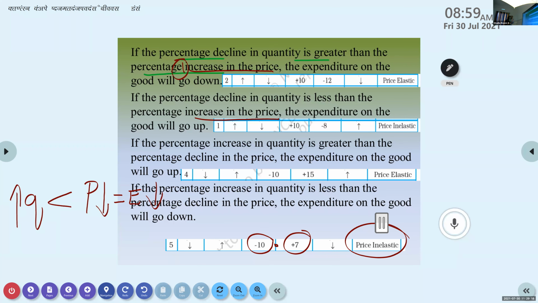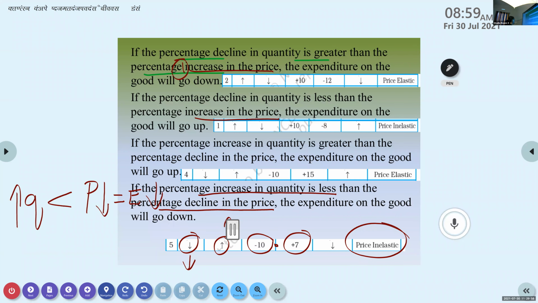Okay. So here what we are telling, if the percentage increase in the quantity is less than the percentage decline in the price, what will happen to the expenditure? The expenditure will go down. So this example shows decline in price and increase in quantity demanded. There is an increase happening, but that is less than the decline in price. That situation we call price inelastic. Got it? Everyone. In your textbook it is given, but it is put in a little bit different manner. That is why I have brought it like this.